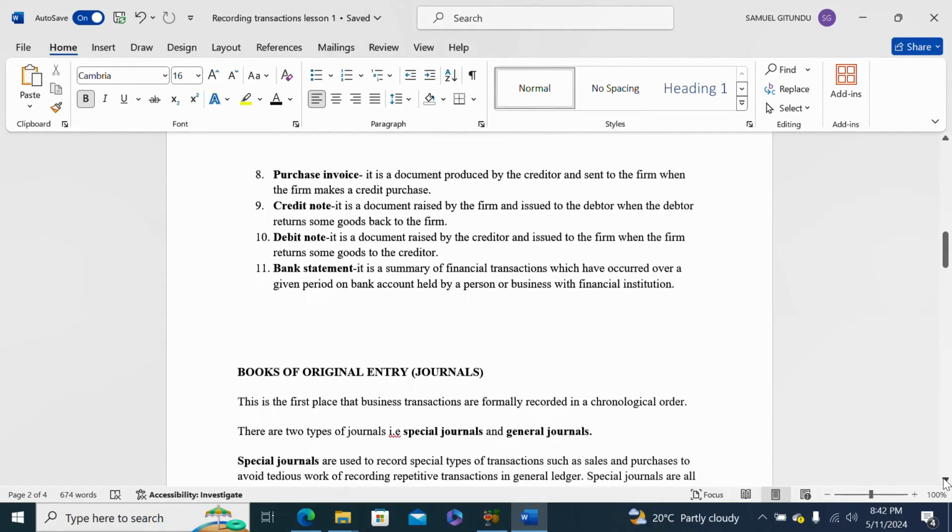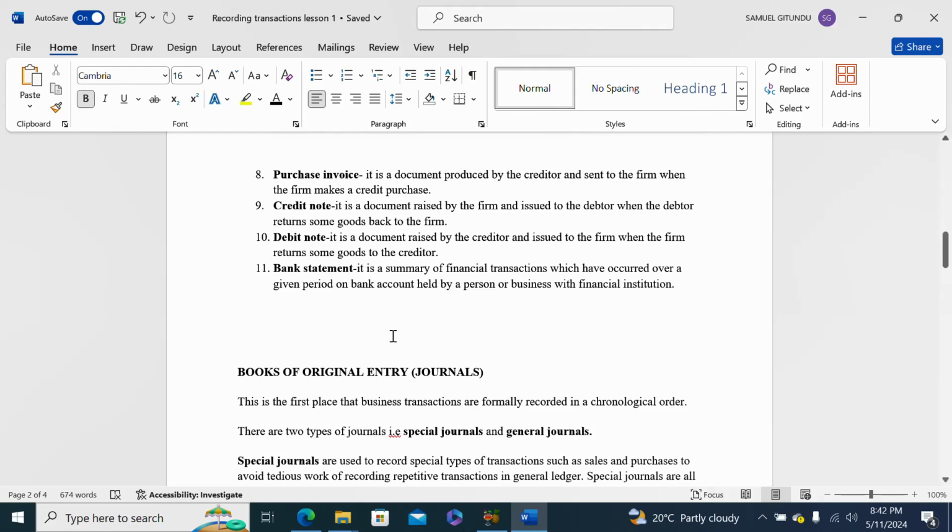We are through with source documents, and we said that journals, or books of original entry, are the first place where transactions are recorded in chronological order. The information recorded there is usually obtained from the source document.